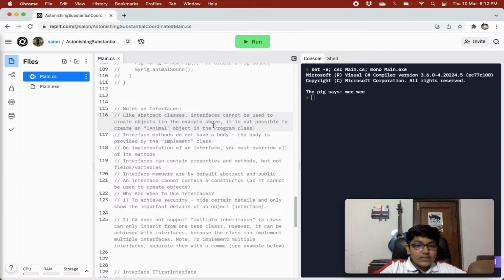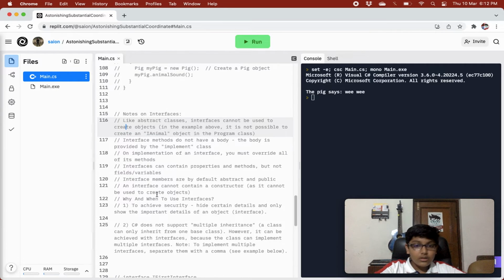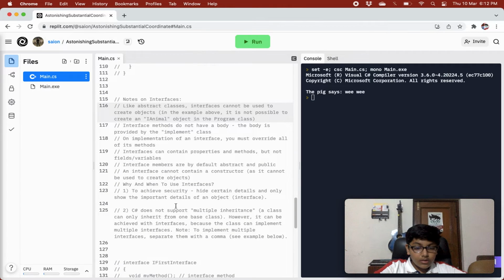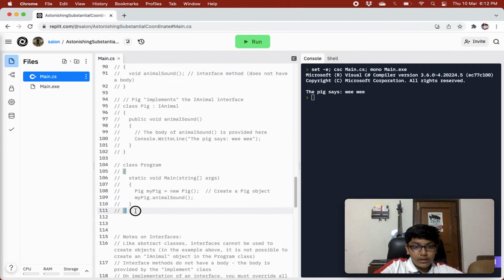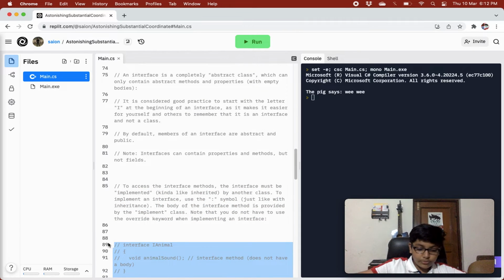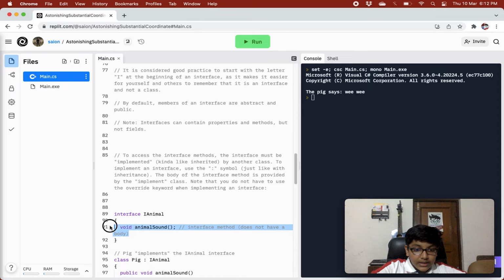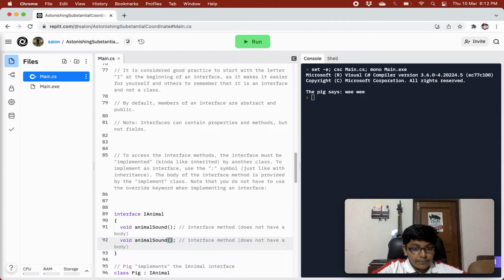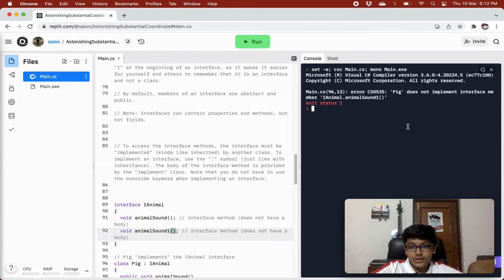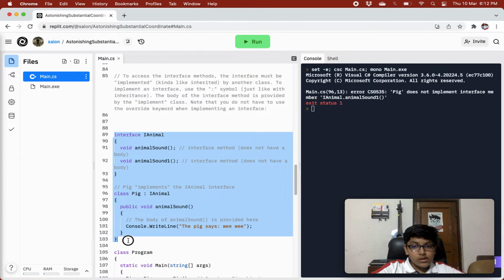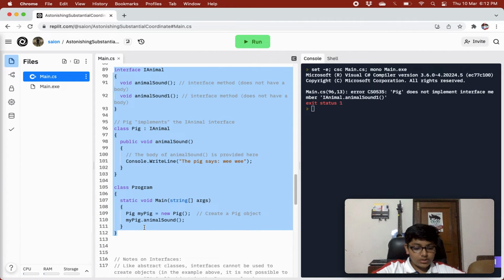Like abstract classes, interfaces cannot be used to create objects. And one more thing, we need to provide a body to all of the interface methods. If we don't give a body to one of the methods, it will give us an error that pig does not implement interface member iAnimal.animalSound. So you have to give a body to all the methods of an interface too.